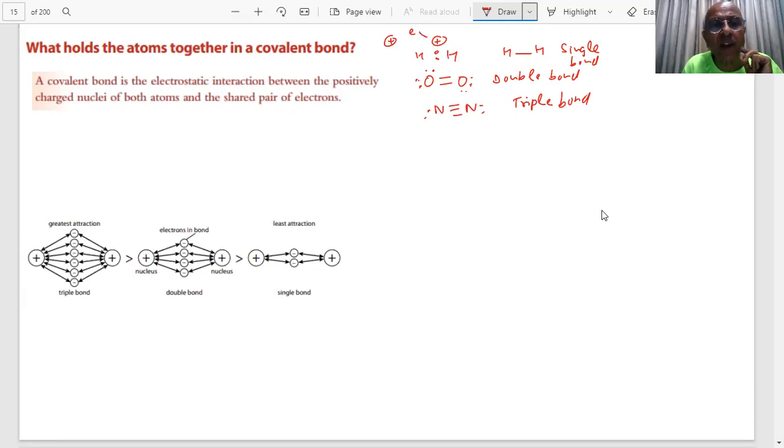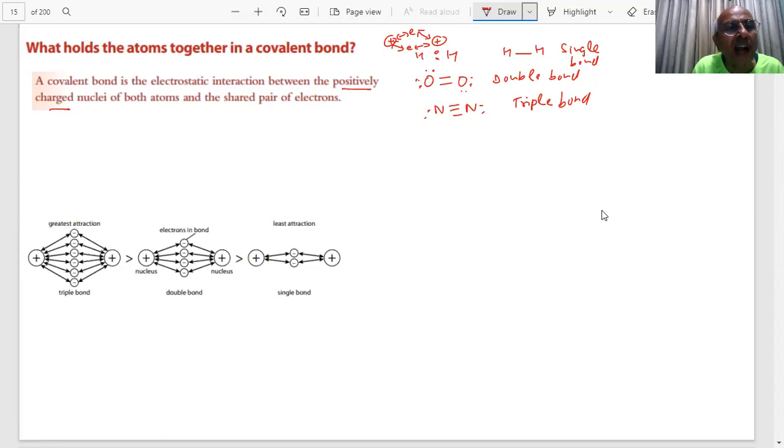This electron is being attracted by this nucleus as well as by this one, and there's another electron also being attracted by the 2 nuclei. So a covalent bond is the electrostatic interaction between the positively charged nuclei of both atoms and the shared pair of electrons. Got my point?